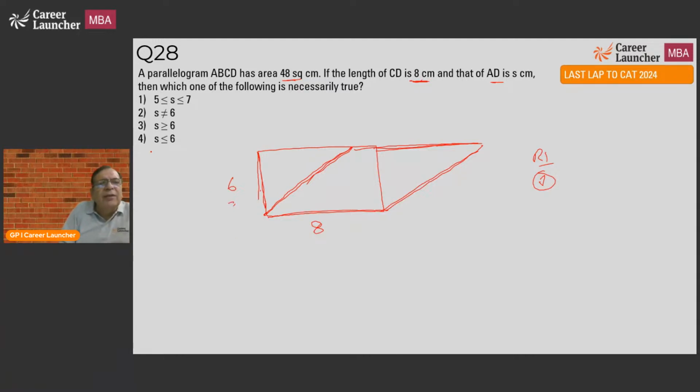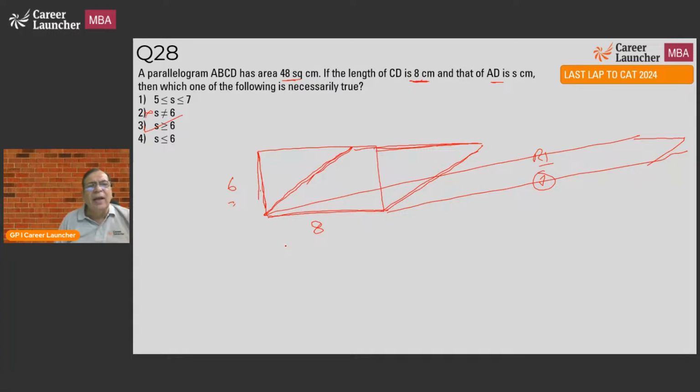Minimum value of S is 6. That means S has to be greater than or equal to 6. If S becomes less than 6, the area will not be 48. So S can be as much as possible, but S has to be greater than or equal to 6 and no upper limit is available to me. So correct answer. Round one question, figure बनाओ, जुगाड़ लगा के सीधा दिख जाता है.